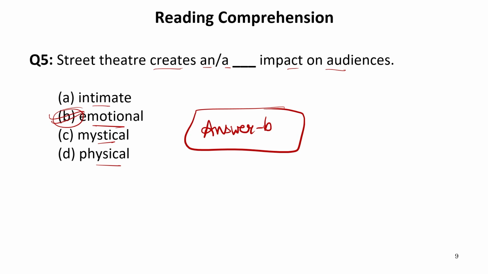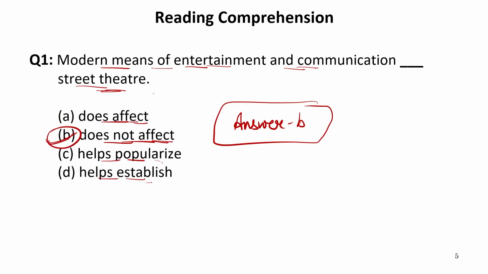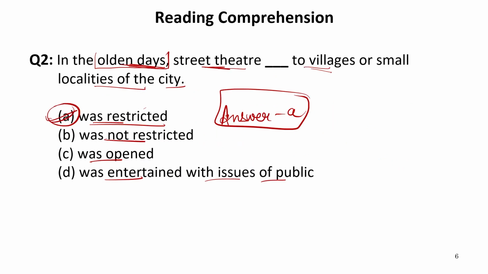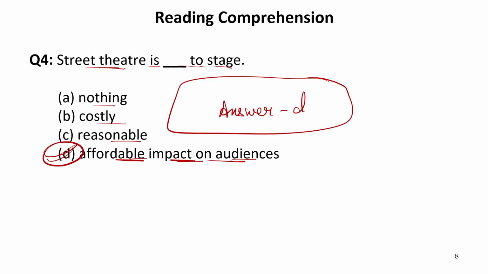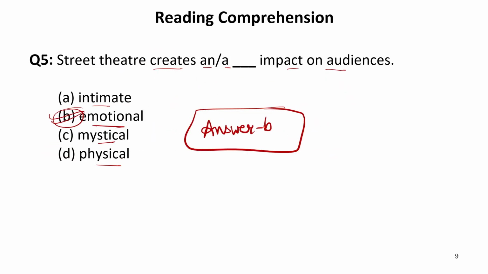So these were 5 questions of this passage, in which we saw that question number 1 has the answer does not affect. The answer to the second question was restricted. The third one is deals. The fourth one is affordable impact on audiences, and the fifth one is emotional impact. So I hope your answers matched with mine and your answers are also correct.